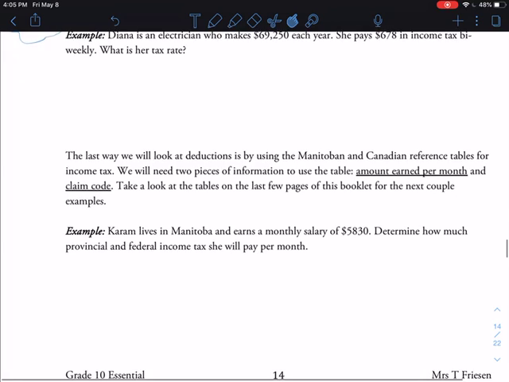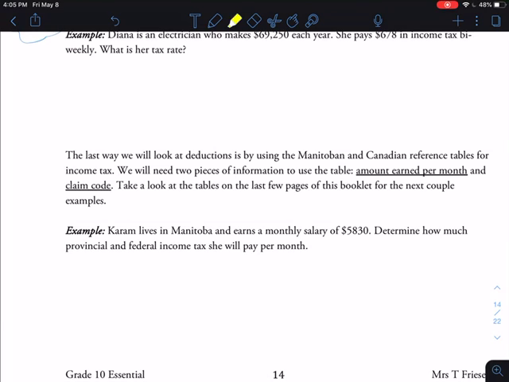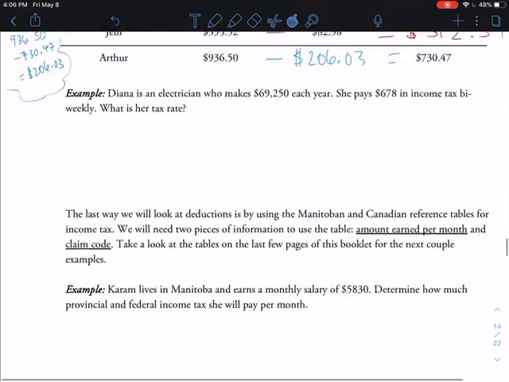Then we are going to look at these charts that I'm talking about in this paragraph in the next video, because they take a little bit of time to explain, so I want to make a separate video for that part of the lesson. Okay, and then we just have this last page of examples.